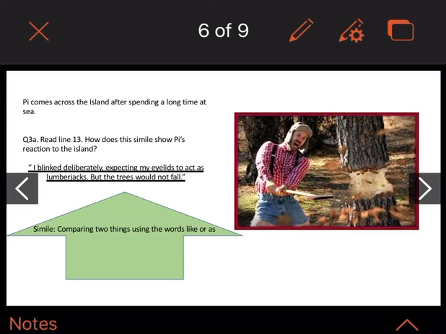So how does this simile show Pi's reaction to the island? If you think about what's being compared here, his eyelids have been compared to lumberjacks. What do lumberjacks do? They chop down trees, they make them fall, don't they? So what is that telling us about his reaction to the island? Have a think about his eyes. What does he think will happen if he blinks? Maybe the trees will start to fall and go away and disappear.